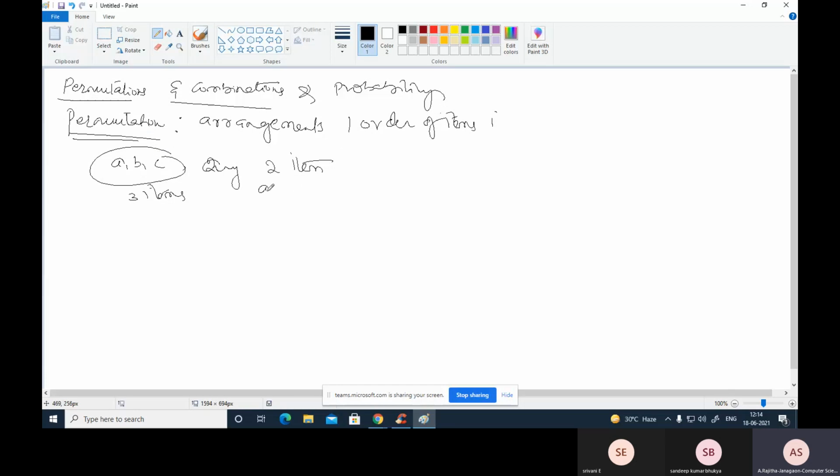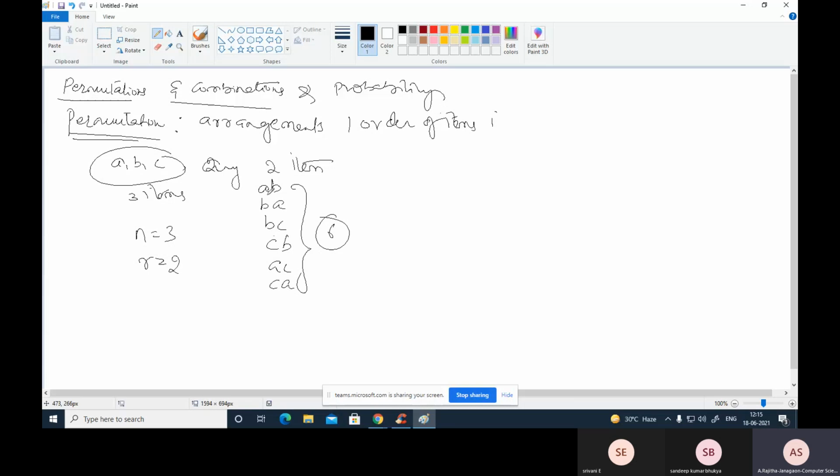Here, in permutation, the arrangement AB is different from BA. In the same way BC, CB are different, AC and CA are different. So total 6 arrangements are there. Here n equals 3, and out of these 3, we can take only 2.